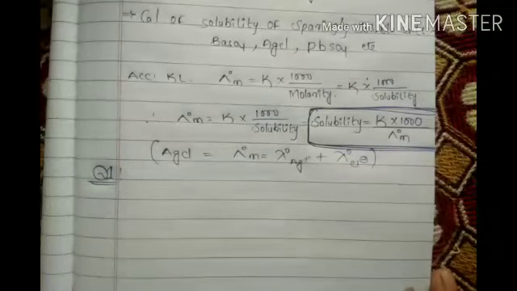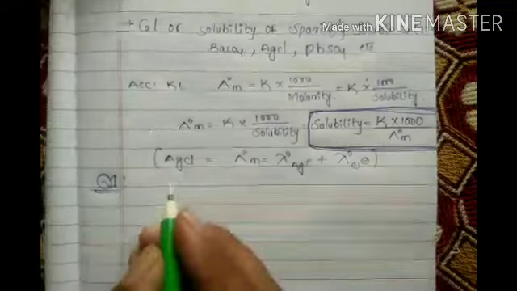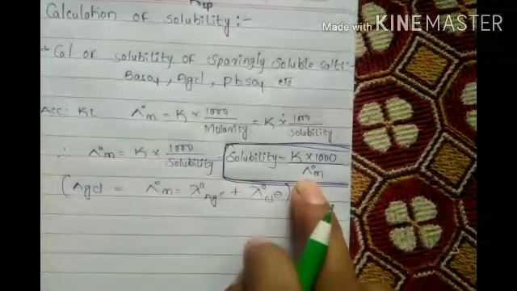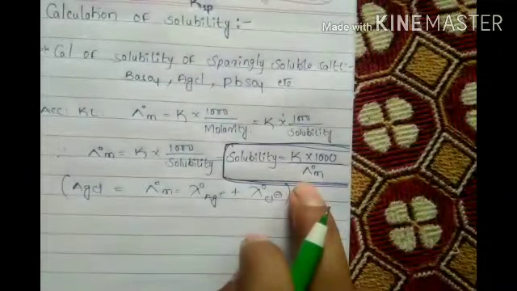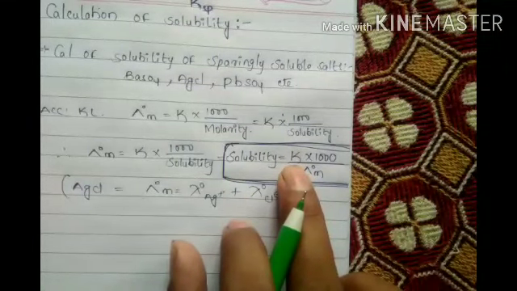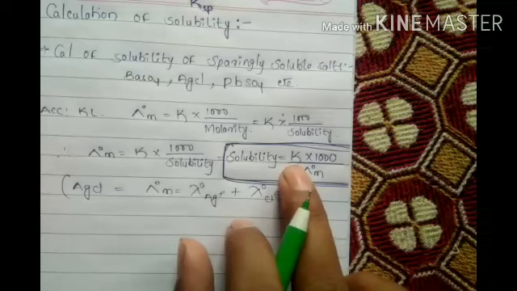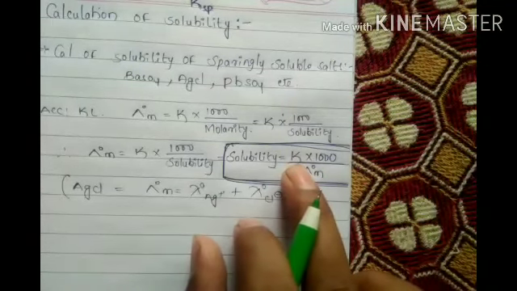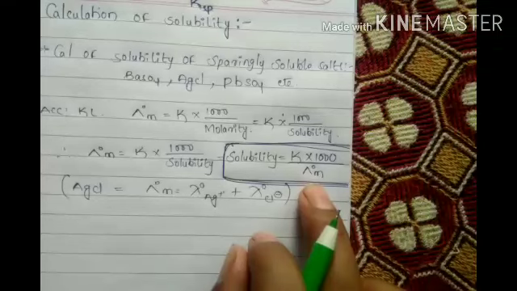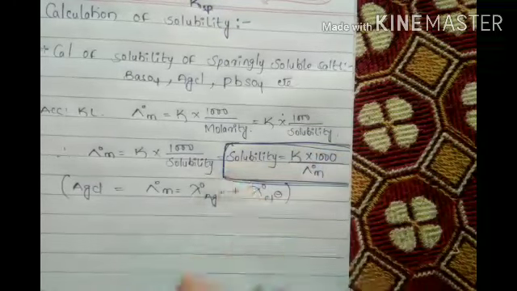See, first of all, what do we have to find out? What is the formula? Solubility equals kappa into 1000 by lambda m. So lambda m value we have to find out. Solubility we have to calculate, right? The kappa value is already given: 1.382 into 10 to the power of minus 6. Pause the video, do the problem, then look at the video. So kappa is given, we have to calculate lambda m, and 1000 is there. Solubility we have to calculate.